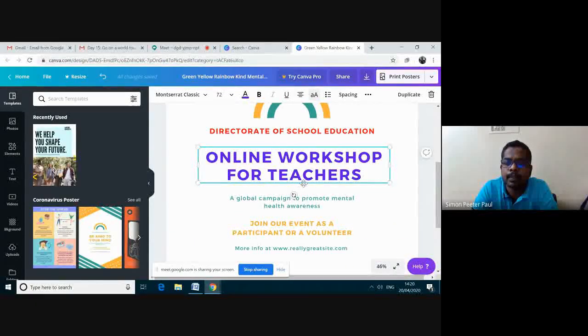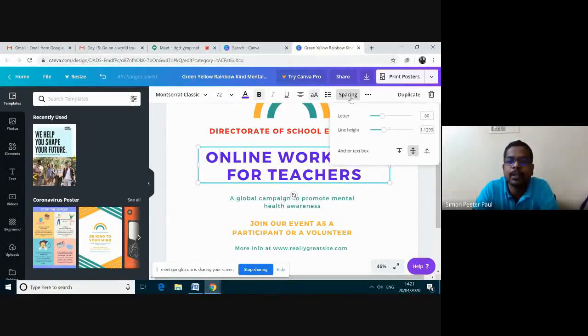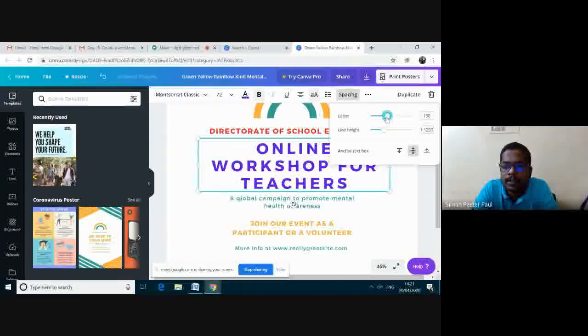And here there is also another option. For each text I can arrange the spacing also. Here on the top, you see the spacing option is given. I'm clicking this one. In this, you get two options, letter and line height. If I am dragging this one, see here the changes.